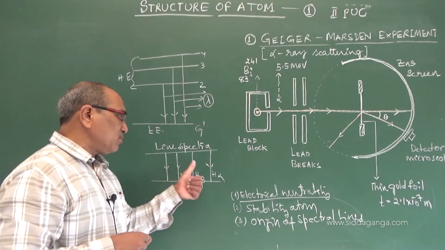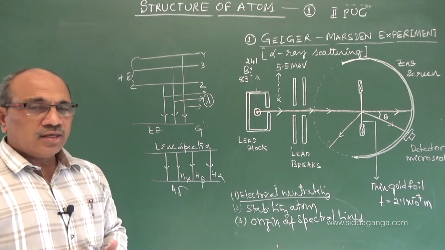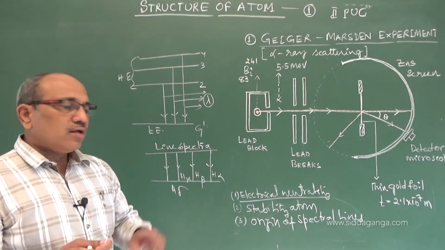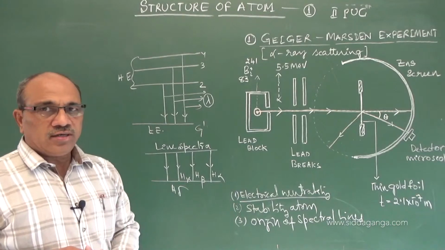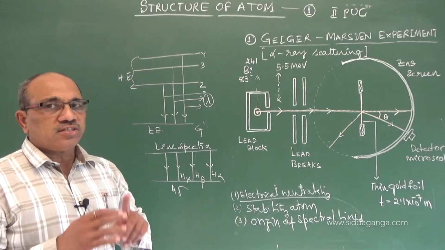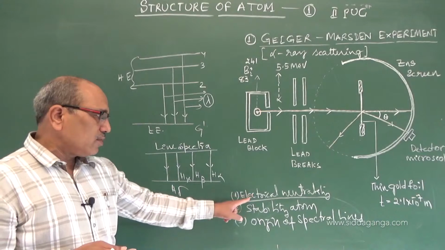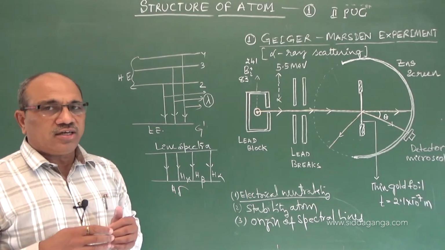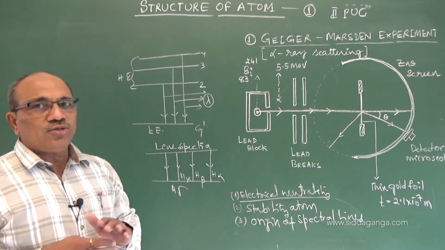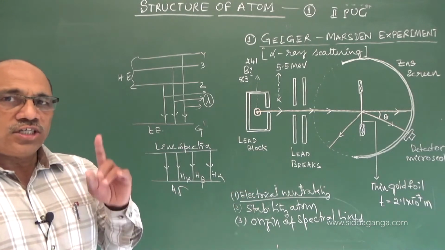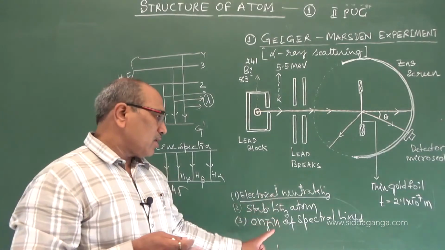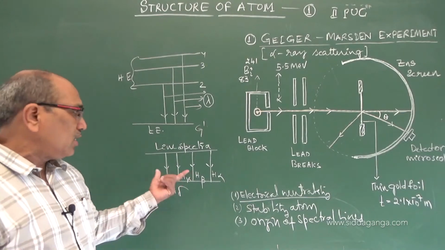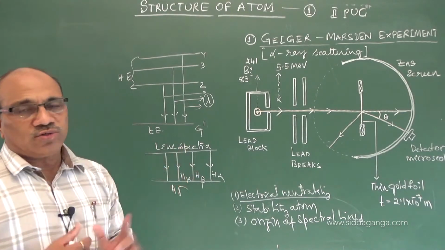The spectral lines must be distinct and sharp. These spectral lines should be correctly explained by the model, and the atom must be stable. On its own, it should not collapse or change in shape and size. And electrical neutrality: on its own, it should not lose the electrons or gain the electrons, so that it continues with the electrical neutrality. Shape and size must be stable, and the spectra that is coming, at least for hydrogen atom, what we are discussing in this chapter, these things must hold good.